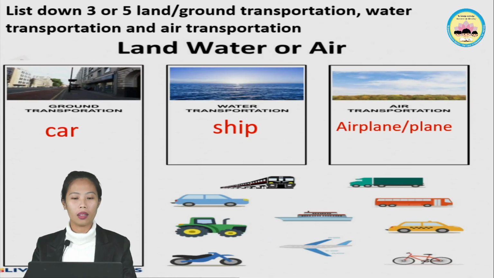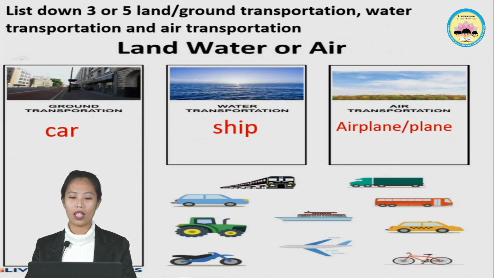Those are transportation that you see in the water. What else transportation will you see in the water? You can see a boat. Yes. You can see a yacht. Yes, you can see that in water. Now, you can list down here 3 to 5. For example, 1, 2, 3, 4, 5. You can put that one.